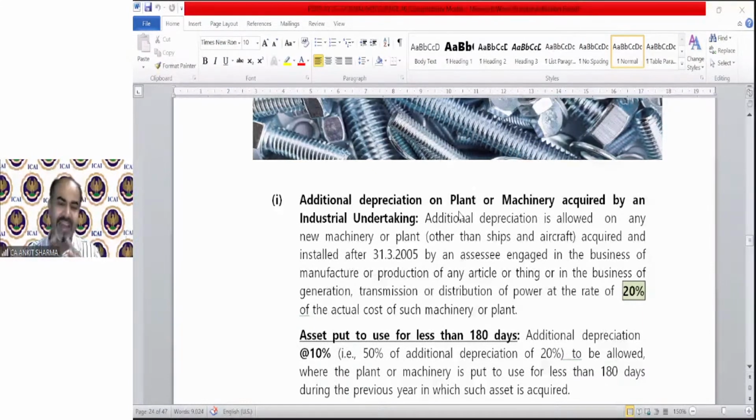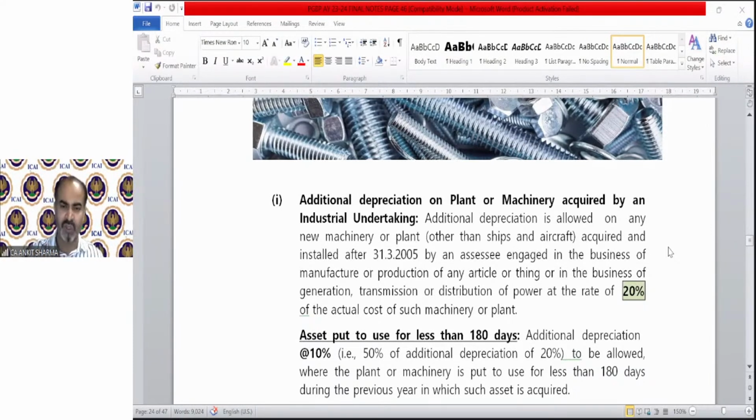Generally, in additional depreciation, only those new plant and machineries are included which are in the factory and used directly or indirectly for the purpose of manufacturing. Ships and aircraft are for transport purposes, not generally utilized within the factory for manufacturing. That's why they have been excluded.